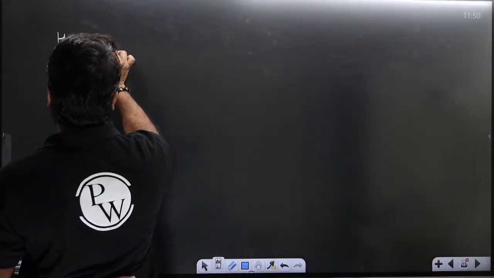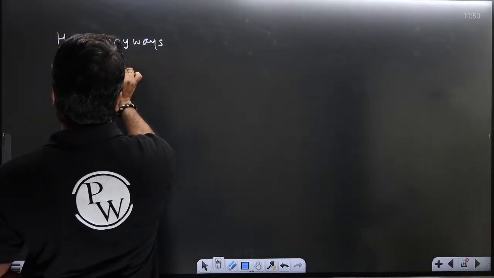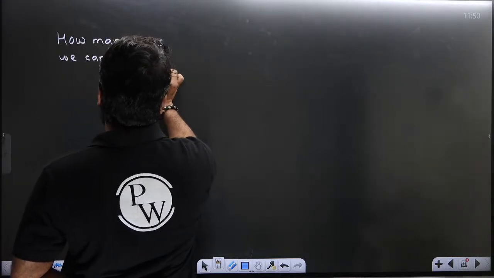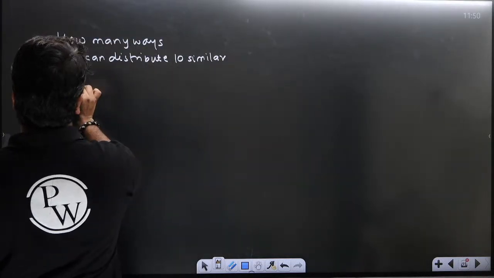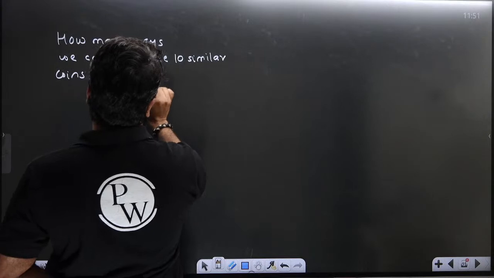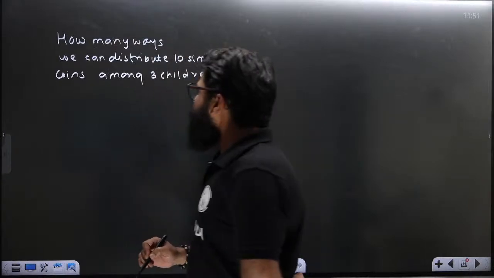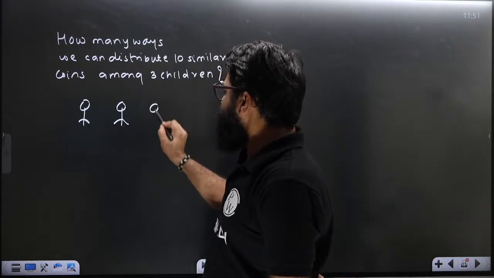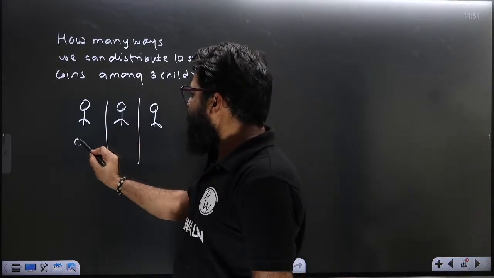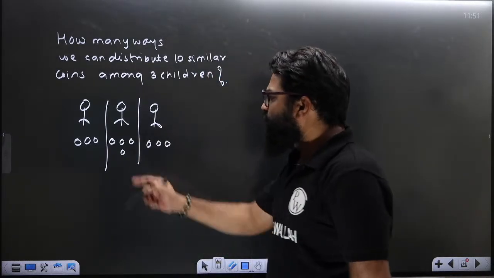For example, suppose I ask how many ways we can distribute 10 similar coins among 3 children. Suppose this is your question. Here this is the first person, this is the second person, and this is the third person. One possibility is you have 3 coins here, 4 coins here, and 3 coins here. So this is a possibility.